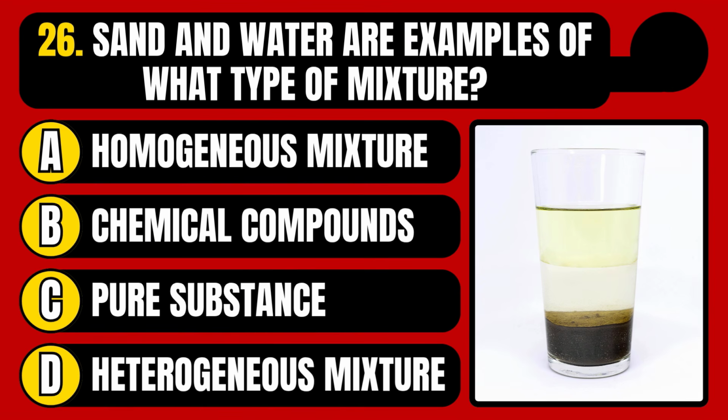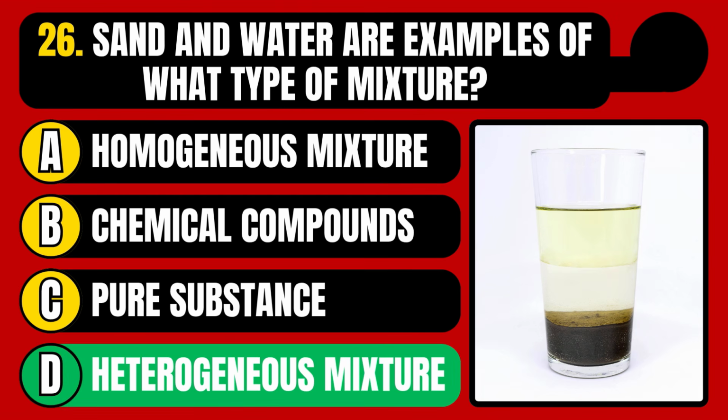Sand and water are examples of what type of mixture? Homogeneous mixture, chemical compounds, pure substance, or heterogeneous mixture? The correct answer is option D, heterogeneous mixture.